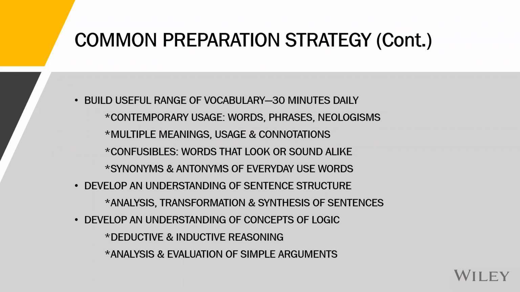Parallelly, vocabulary. You can't just assume that through reading you have acquired enough. Vocabulary needs a separate effort. That is why in our book we have provided a 16-week vocabulary program with words which are part of the useful range, words with multiple meanings, their connotation, confusable synonyms, antonyms, etc. And to broaden your background knowledge, the widest possible range of subject matter has been covered through the RC and VA questions.